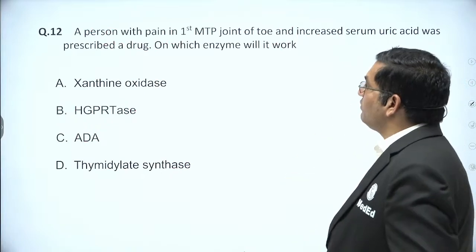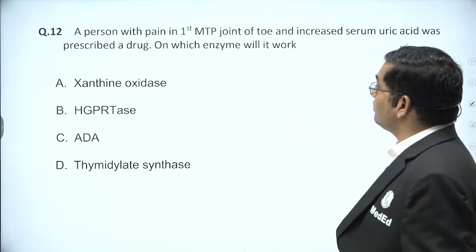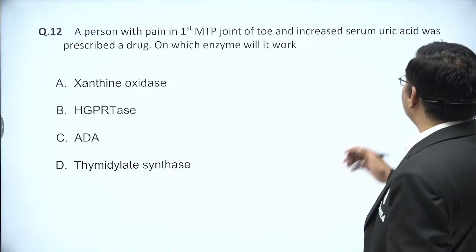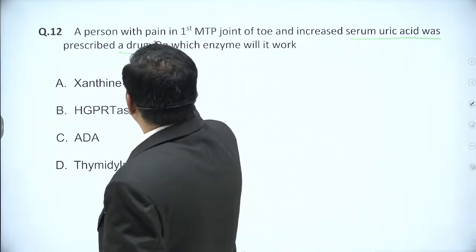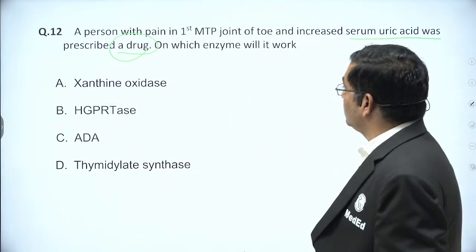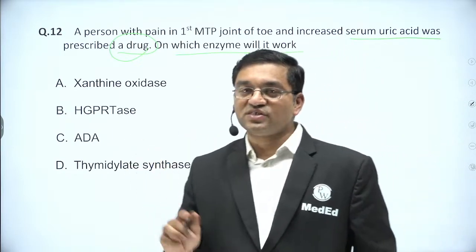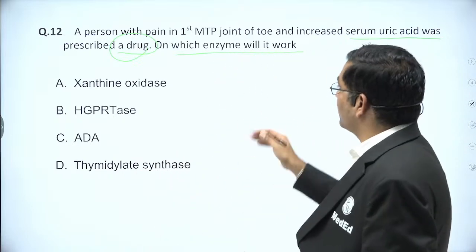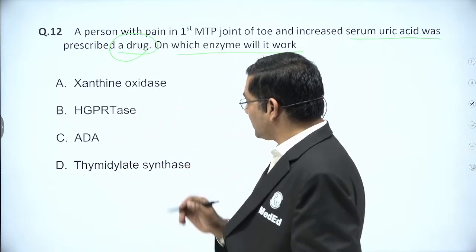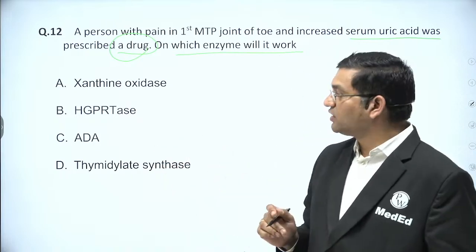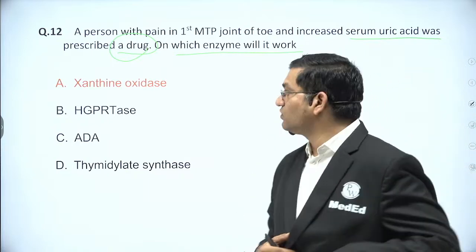Try to answer this question. A person with pain in the first metatarsophalangeal joint of the toe and increased uric acid was prescribed a drug. On which enzyme will it work? This is a connecting link between biochemistry and pharmacology. The options are xanthine oxidase, HGPRTase, adenosine deaminase, thymidylate synthase. It will work on xanthine oxidase. This is the answer.